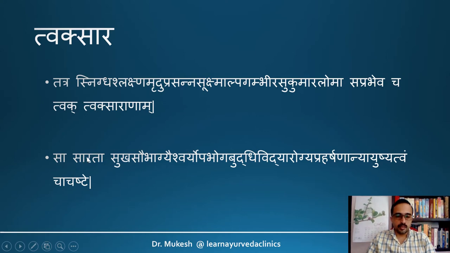Tam Sara, Sukha, Saubhagya, Aishwarya, Upabhoga, Buddhi, Vidya, Arogya, Praharshanani, Ayushyatvam cha ajaste. So such an individual will be bestowed with all these qualities like Sukha, Saubhagya, Aishwarya, etc.